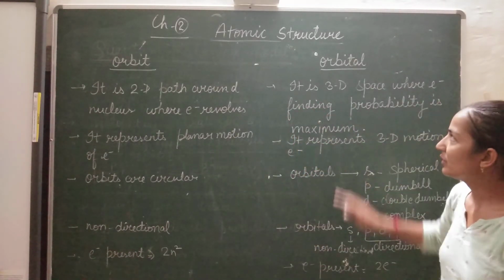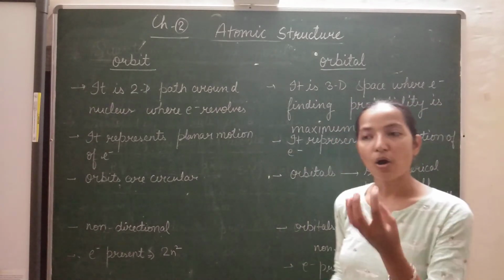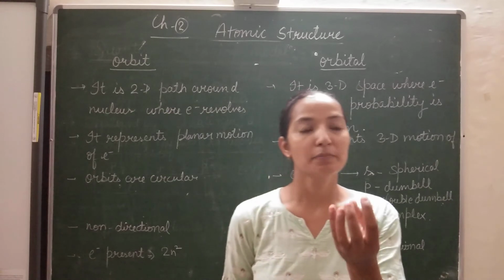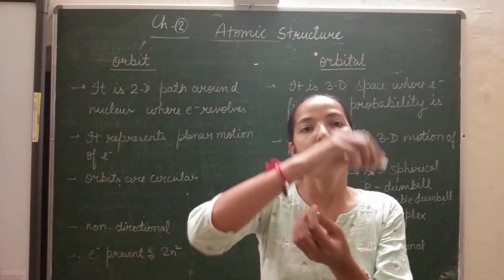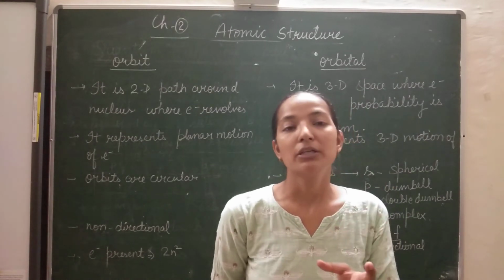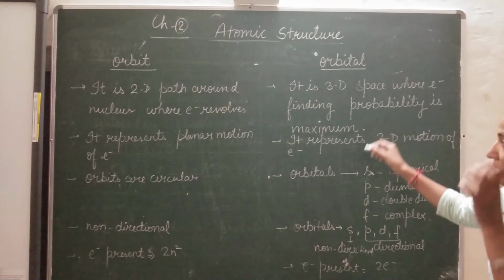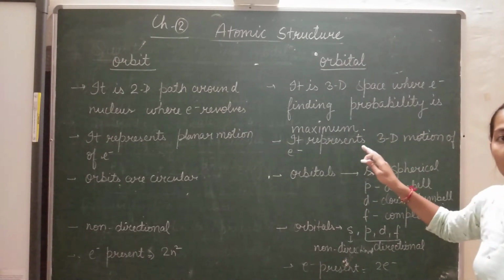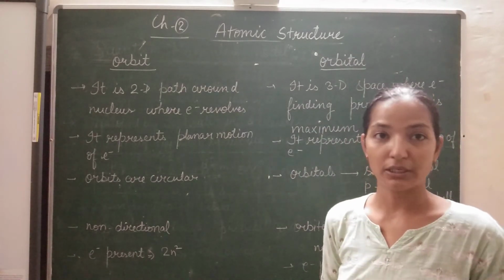Now let's come to the orbital concept. What is an orbital? An atomic orbital is the 3D space around a nucleus where the probability of finding an electron is maximum. This is called the orbital. And in an atomic orbital, the electron shows 3D motion.